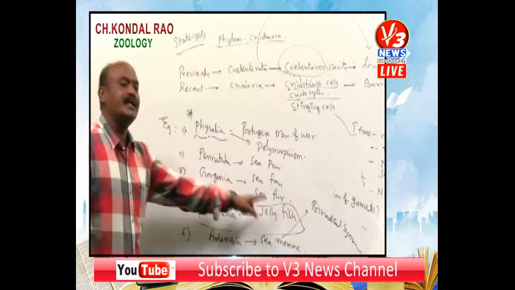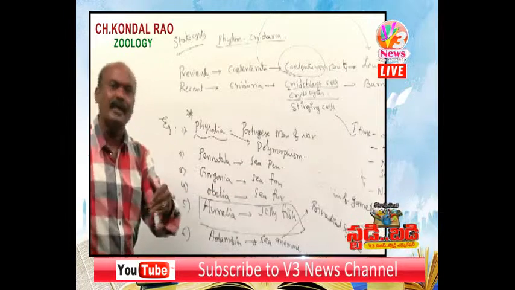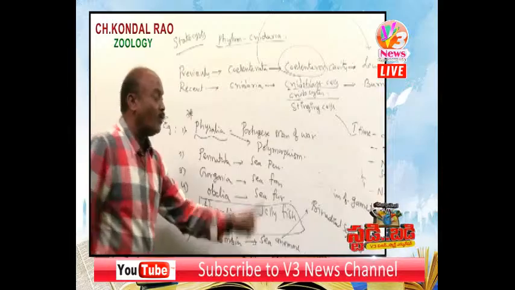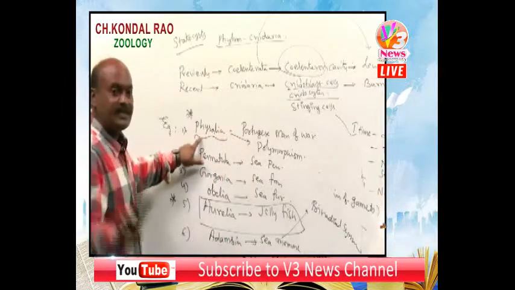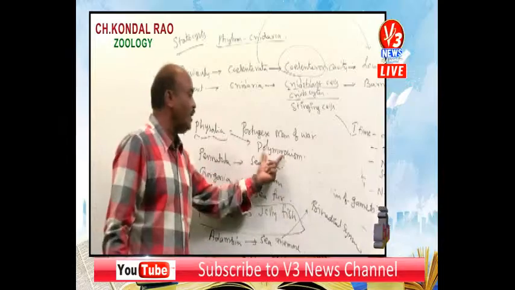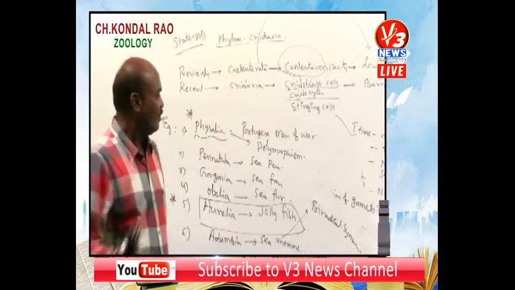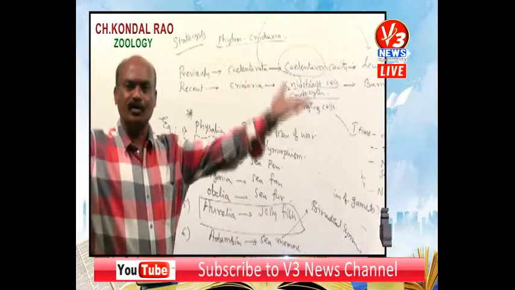So, regarding examples, you must learn and remember compulsory. Aurelia is commonly called a jellyfish. It is not a true fish. It is a pseudo fish or false fish. Adamsia, common name sea anemone. What is its speciality? It exhibits biradial symmetry. And Physalia, what is its speciality? It is the only cnidarian that exhibits polymorphism.